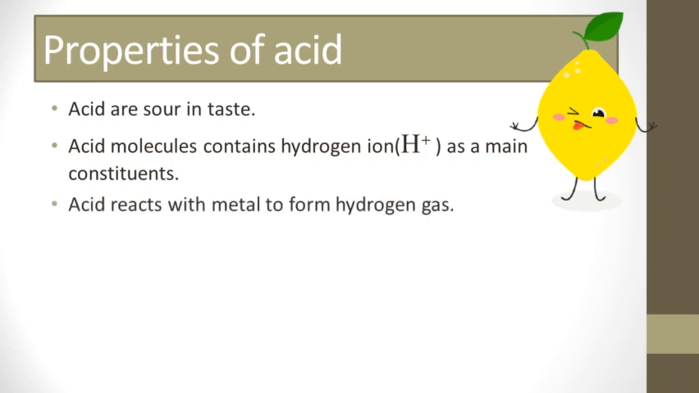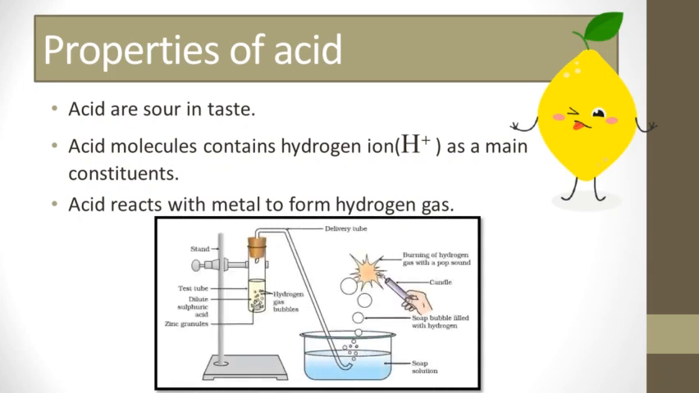Next, acid reacts with metal to form hydrogen gas. If you remember the experiment which we did in the chapter on metals and non-metals, when dilute sulfuric acid is reacted with zinc granules, what happens? A pop sound comes. The pop sound indicates that the reaction of sulfuric acid and zinc granules produces hydrogen gas. So acid reacts with metal to form hydrogen gas.